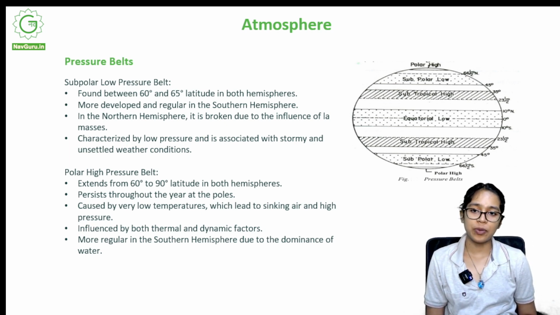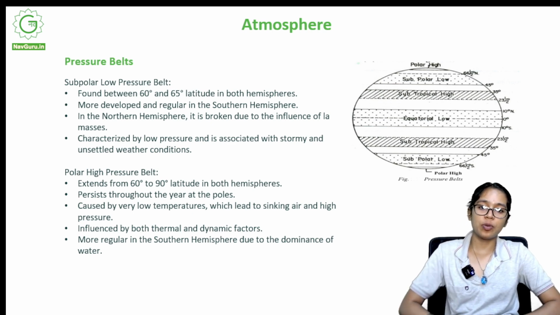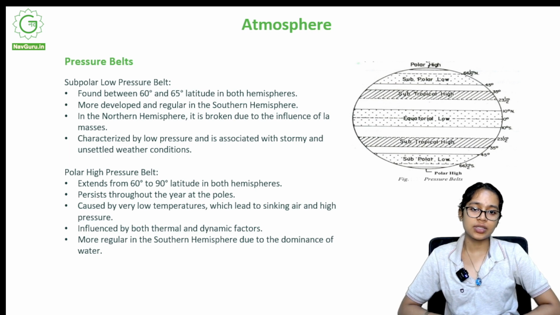Subpolar low pressure belt is more developed and regular in the southern hemisphere. In the northern hemisphere, it is broken due to the influence of land masses. It is characterized by low pressure and is associated with stormy and unsettled weather conditions.